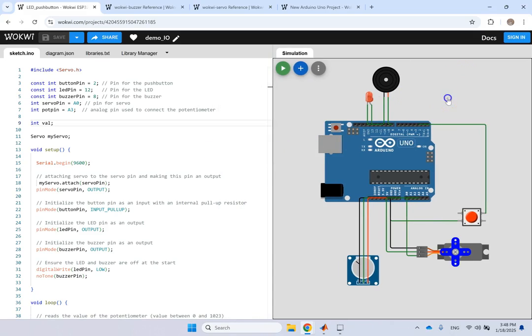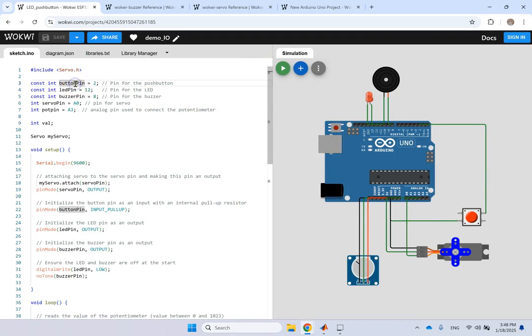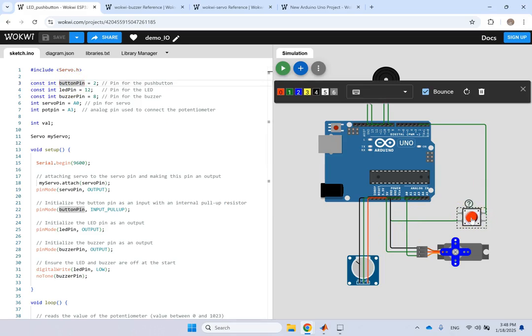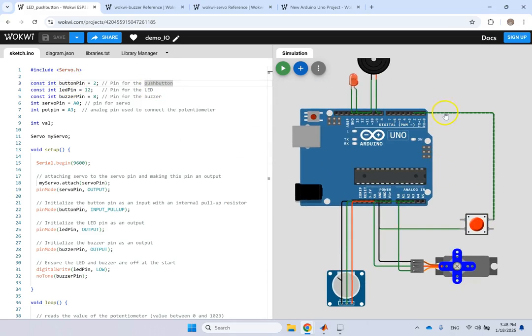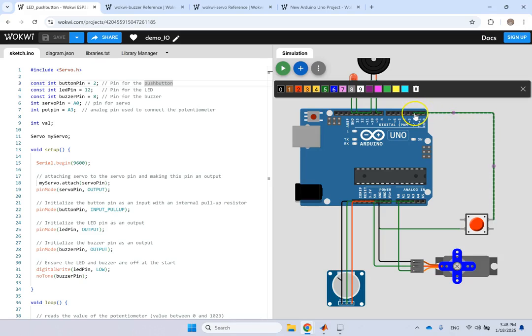This is my Arduino UNO, where if you can see, I have a button for press for this one. The pin for it is pin 2. So as you can see, if you look here, I have connected one side of it to digital input pin 2, and then the other side of it I connected to the ground. So a low or a high signal is going to be received from this button pin number 2.